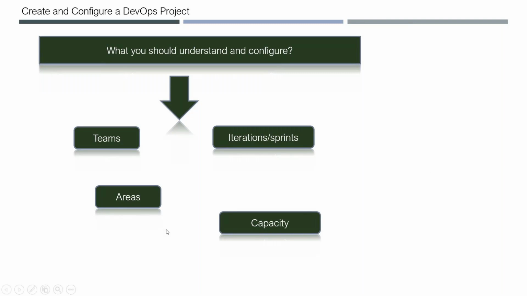And then areas. It doesn't have a significance in terms of the execution, but it is all about categorization. Categorizing the work, basically, and it is helpful in terms of the reports. Let us say I have 10 different types of requirements and four different people, or four different teams actually. Which team is working on which requirement, all those things can be categorized by these areas. So you have to understand how to configure all these things.